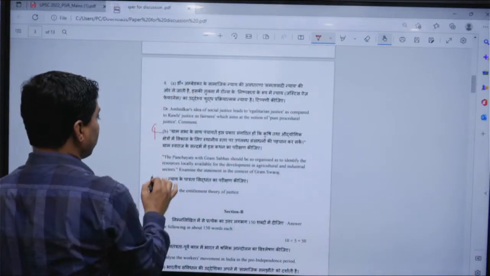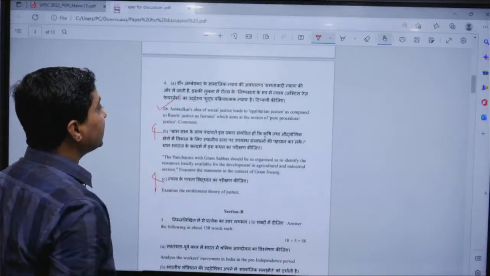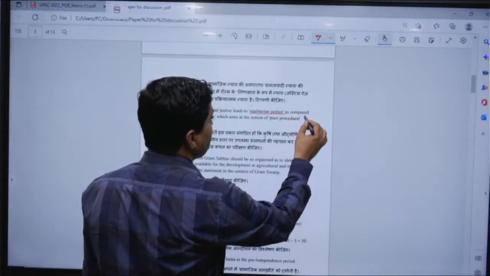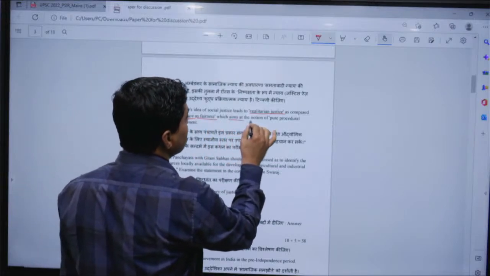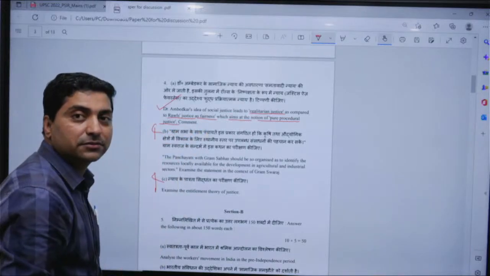Now the fourth question, you can see the fourth question was 4A, 4B, 4C. 4A: Dr. Ambedkar's idea of social justice leads to egalitarian justice as compared to Rawls' justice as fairness, which aims at the notion of pure procedural justice. Comment. Right.